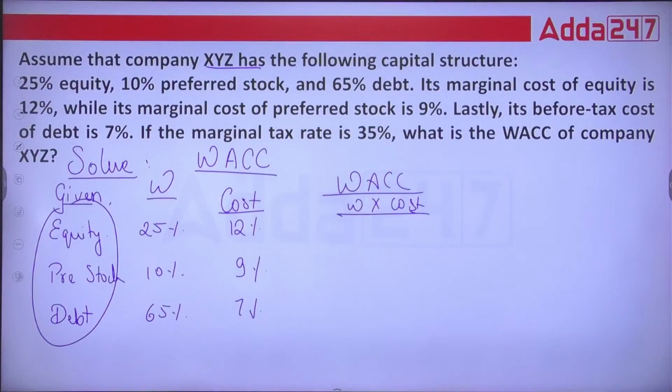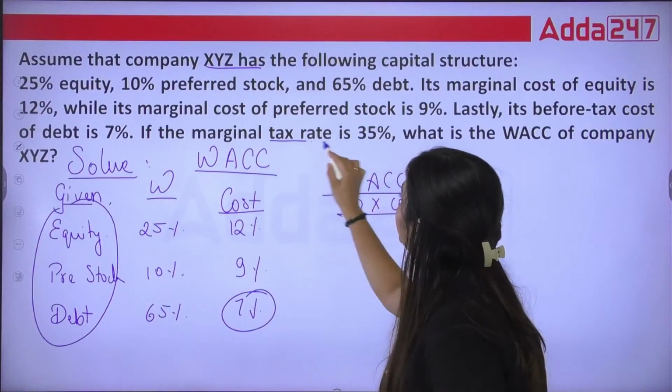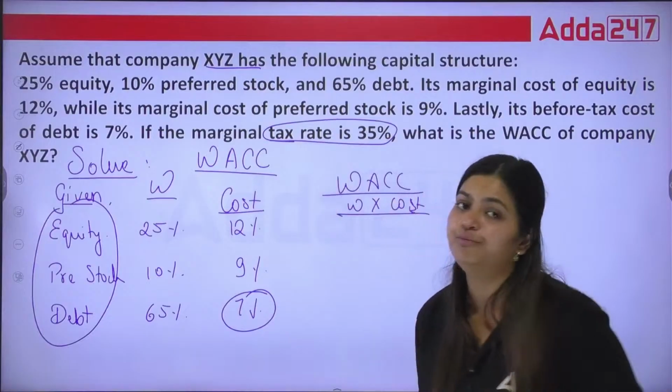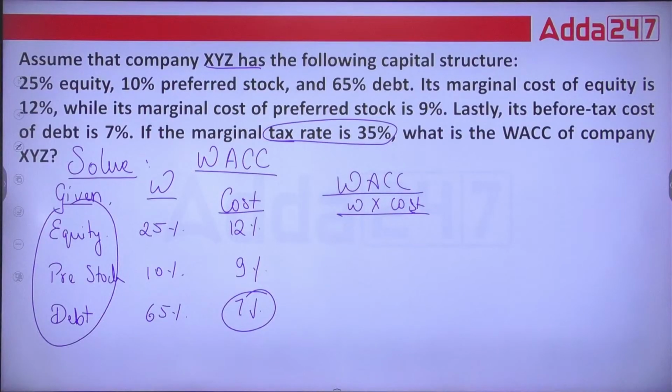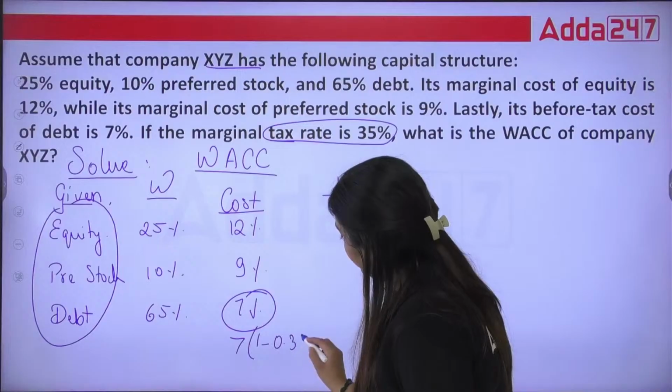But before you multiply, remember one point: this cost of debt is going to be adjusted with the 35% tax. So this is going to be 7 into (1 minus 0.35).